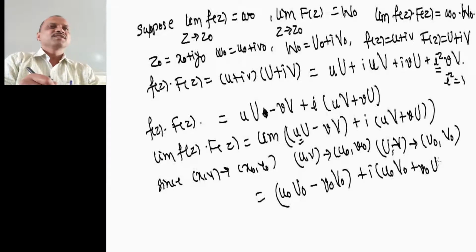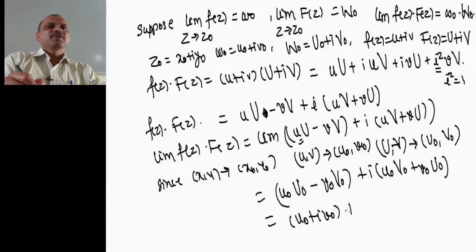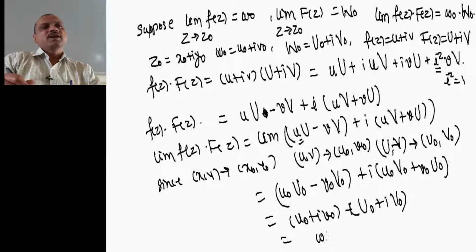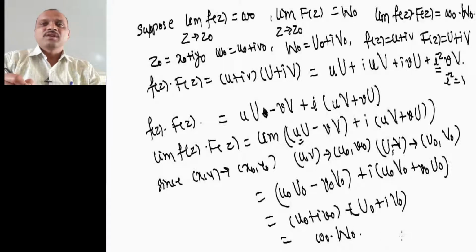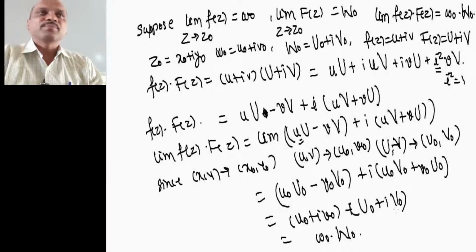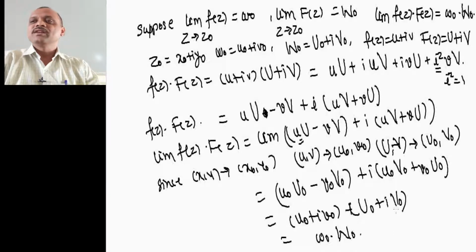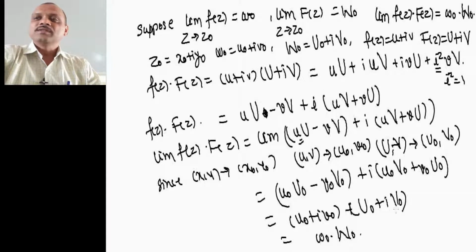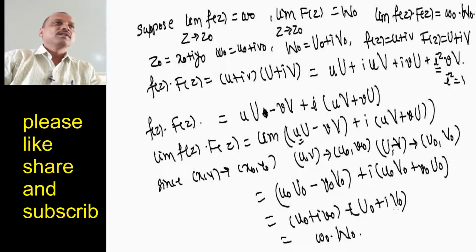Okay. But what is this? This is the product of small u0 plus i into small v0 into capital U0 plus i into capital V0. So this is w0 into capital W0, and hence the limit of small f of z into capital F of z equals w0 into capital W0. So this is the product of limits. Similarly, we can prove it for the quotient.